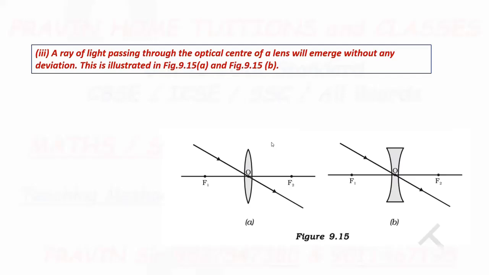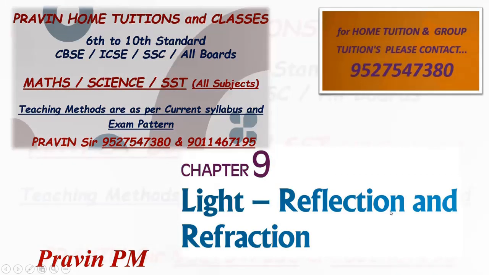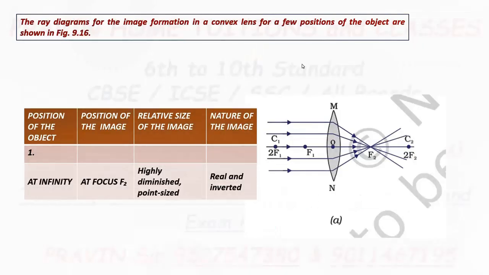Thank you. Hello friends, welcome back. In this video, I will explain image formation in a convex lens for 6 different positions of the object. For this, we'll study the ray diagram.